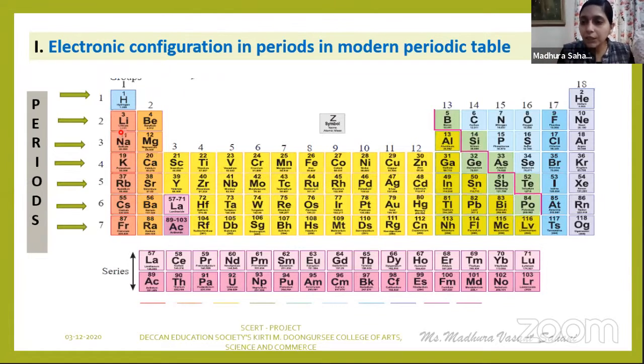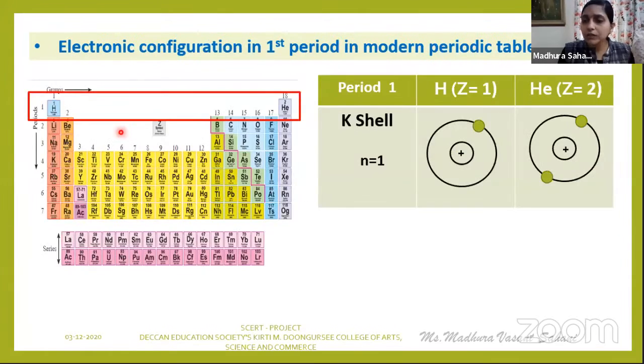समजलं? हे आपण इथे शिकलेलं. So we are going to learn further more about this along with the examples in case of all the periods. So let us go ahead with the next slide. There we are going to learn more concept about this K and L shell, because this concept should be completely fit in your mind so that you will not get confused while writing the EC also.